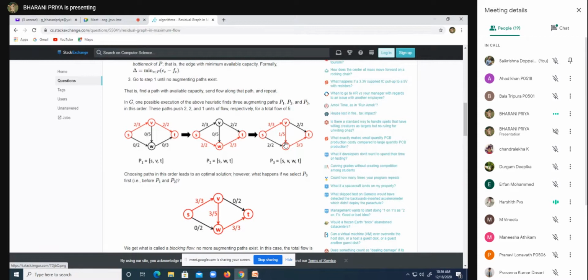Ma'am, that means first from S to V we are sending 2 by 3 and then later we are sending 3 by 3, ma'am. That is, overall we are sending full 3 by 3, the original flow is 3.